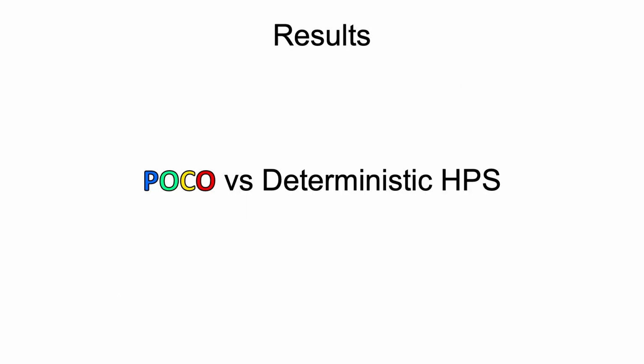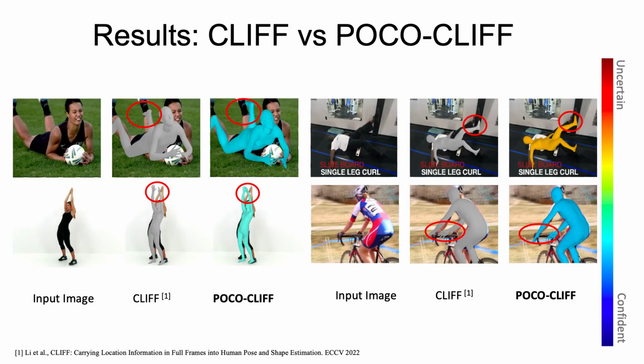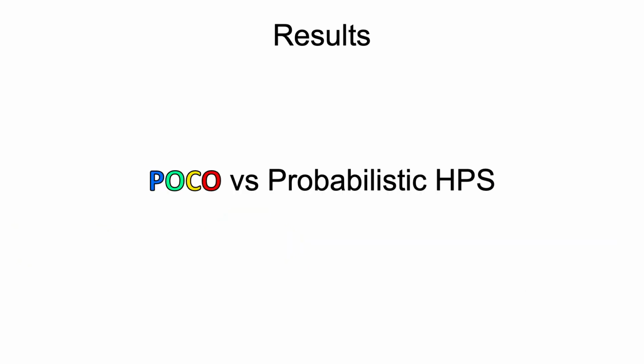We perform a qualitative comparison of the original deterministic HPS regressors with their POCO version. First, we compare PARE with POCO-PARE. The arm pose in the first row is more plausible in the case of POCO-PARE when compared to PARE. We also compare CLIF with POCO-CLIF. In the first row, POCO-CLIF gives a more plausible leg pose than CLIF, while also giving an estimate of its uncertainty.